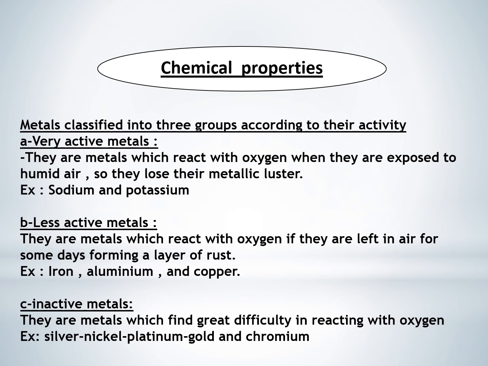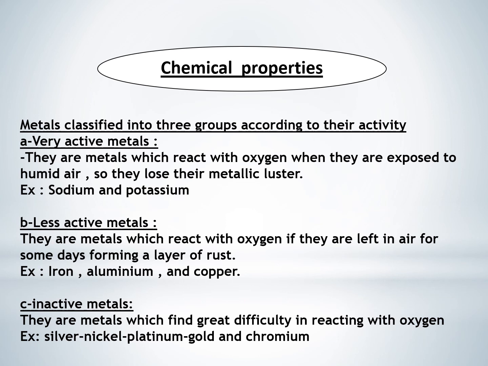We have finished the physical properties and we will start the chemical properties. Metals are classified into three groups according to their activity. A. Very active metals. They are metals which react with oxygen when they are exposed to humid air, so they lose their metallic luster. For example, sodium and potassium.